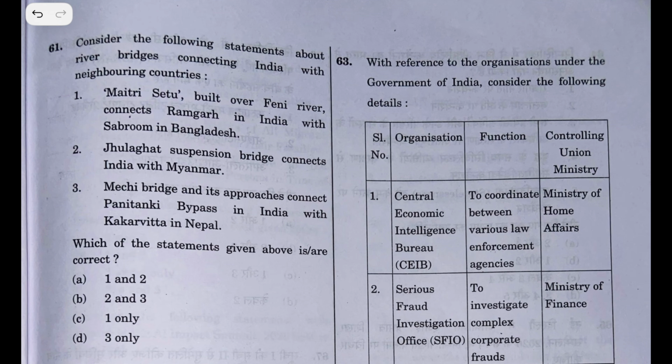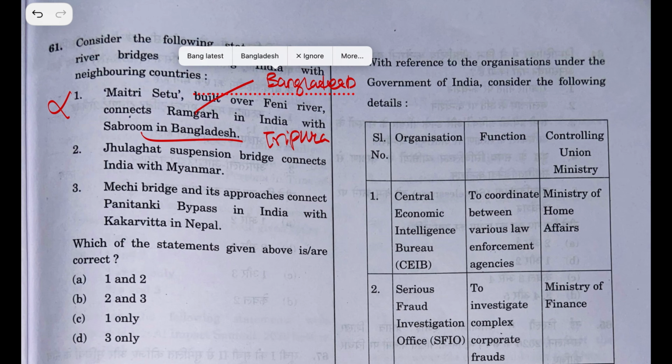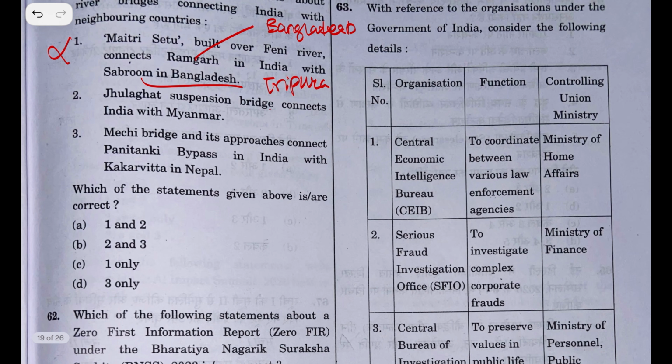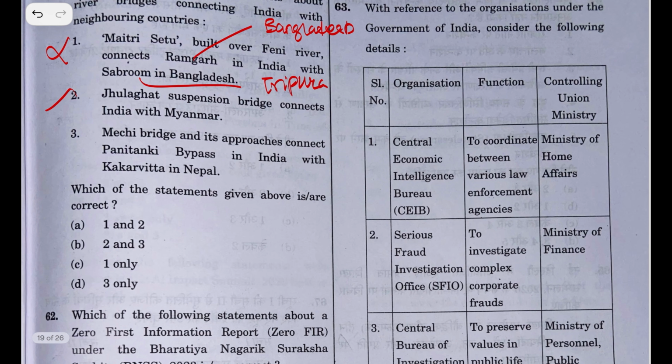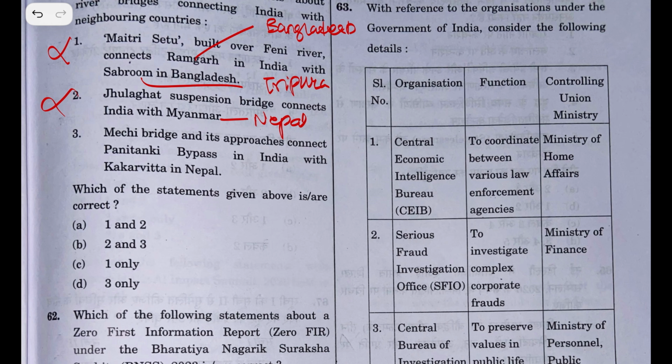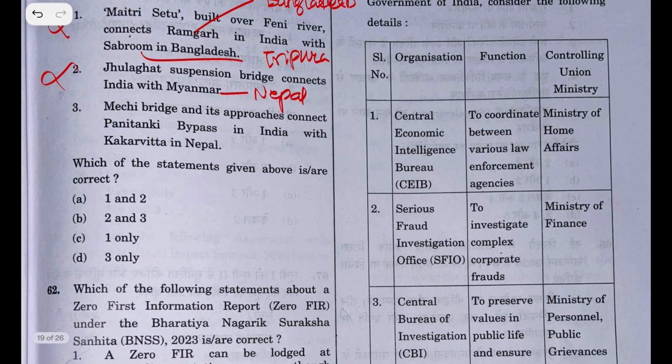61st question. Maitri Setu, built on Feni River, connects Ramgarh in India with Sabroom in Bangladesh, which is wrong. Ramgarh is in Bangladesh and Sabroom is in Tripura. Julaghat suspension bridge connects India with Myanmar, which is wrong. It connects with Nepal. Mechi bridge and its approaches connect Panitanki bypass in India with Kakarvitta in Nepal. Even this statement is right. So the answer is D.